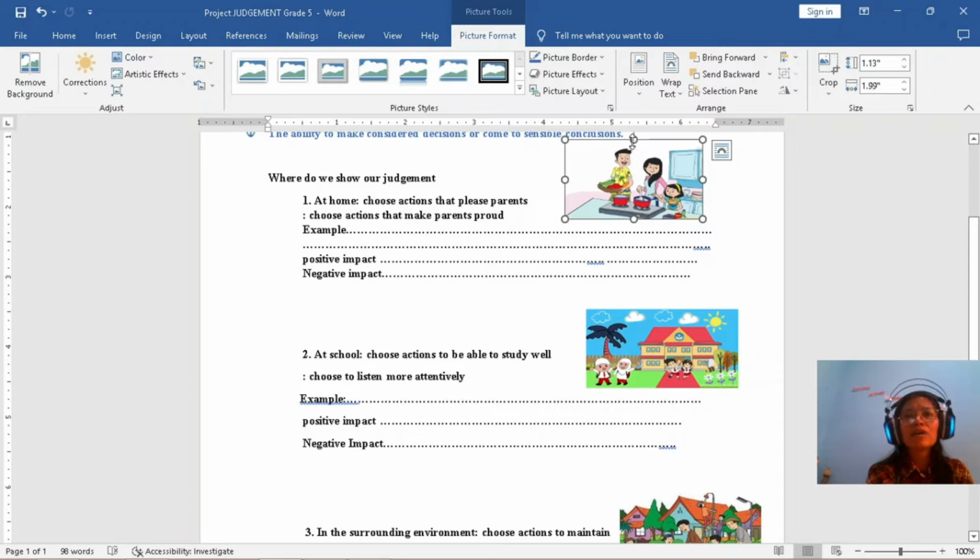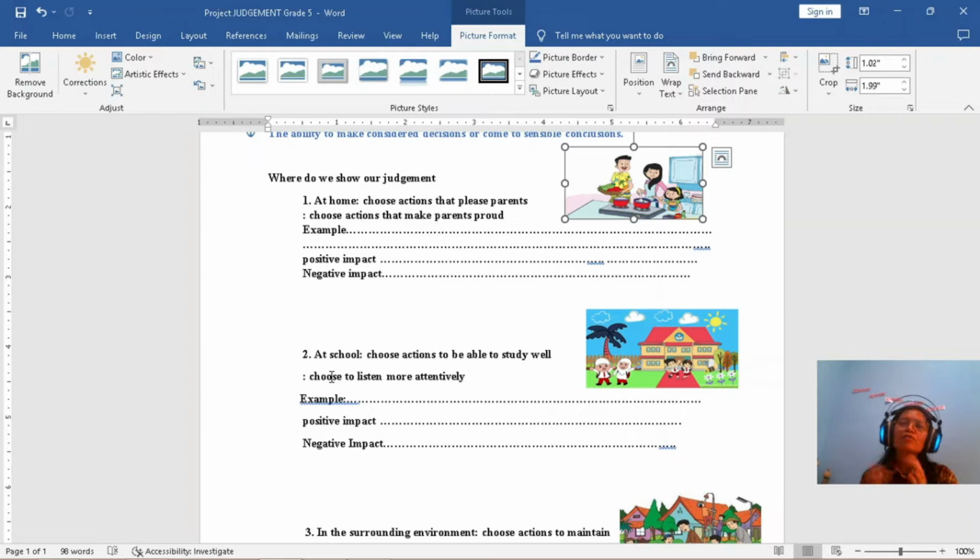Now you also make number 2, at school. Choose actions to be able to study well. For example, listen to the teacher when the teacher explains the lesson. Positive impact: if I listen to the teacher, I understand the lesson. Negative impact: if I don't listen to the teacher, I cannot understand the lesson.